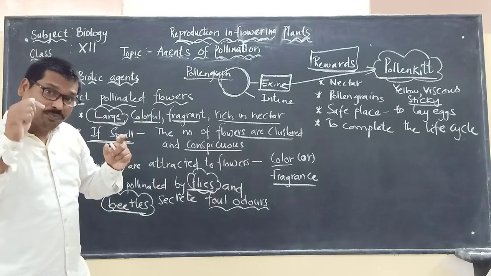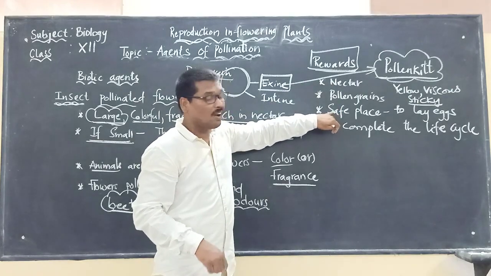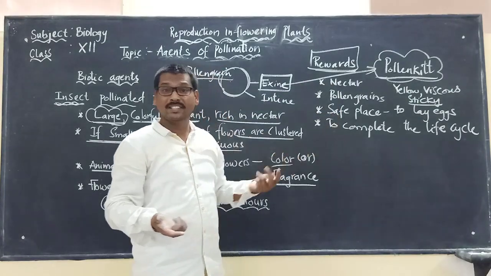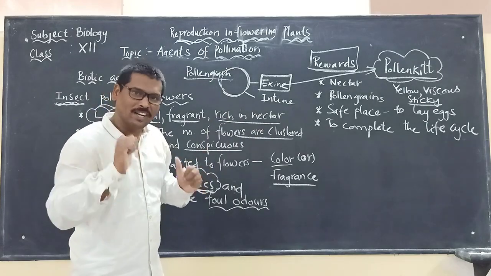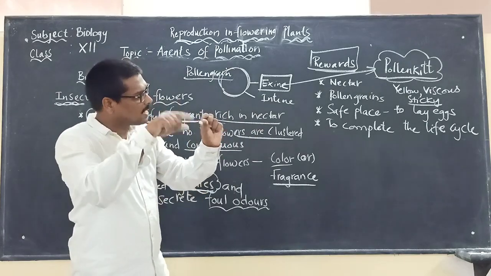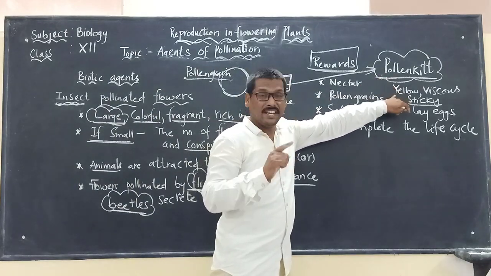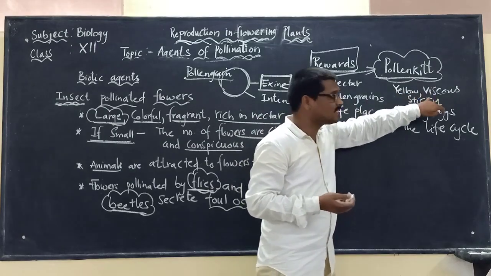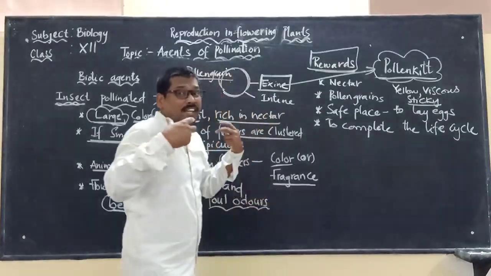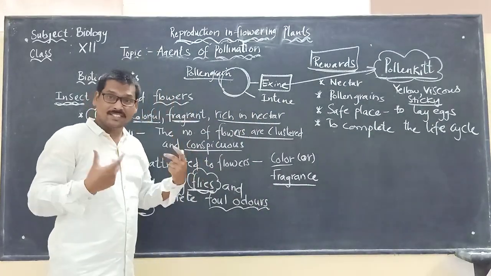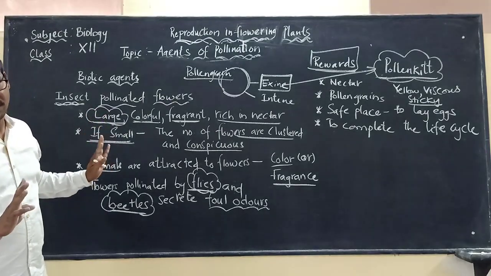But the main concept of why these insects are visiting is, it may be because of nectar, pollen grains, or a safe place to lay eggs and to complete the life cycle. But during this period of time, what is happening? The pollen grains have a covering called what? Pollen kit. What is this pollen kit? It is a chemical substance which is yellow, viscous and sticky in nature. Because of this chemical substance, the pollen grains easily stick onto the body of the insects, and the insects will be carrying these to the other flowers. Is it clear?